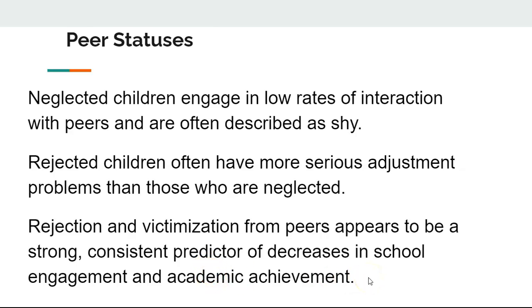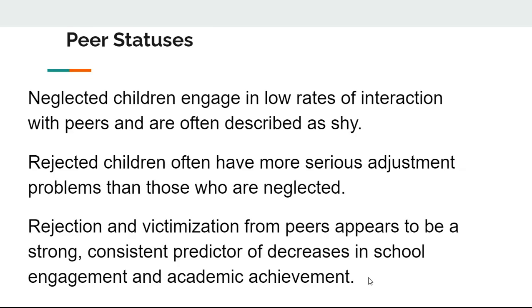Rejection and victimization from peers is a strong and consistent predictor of decreases in school engagement and academic achievement. So the sociometric status or peer statuses are important because they can be a negative predictor of school engagement and academic achievement.